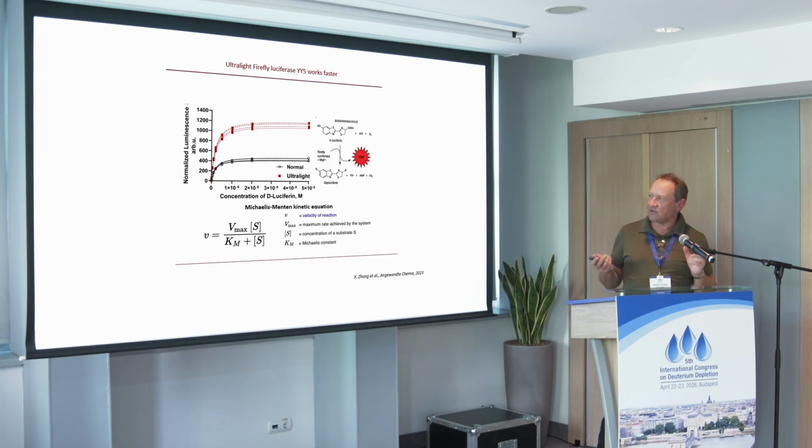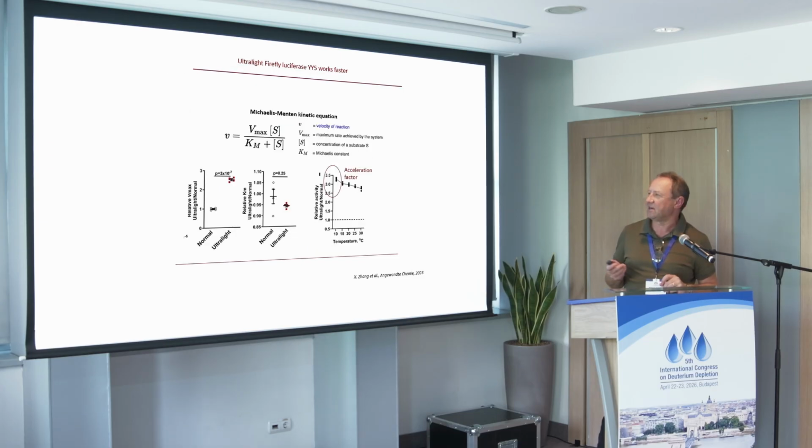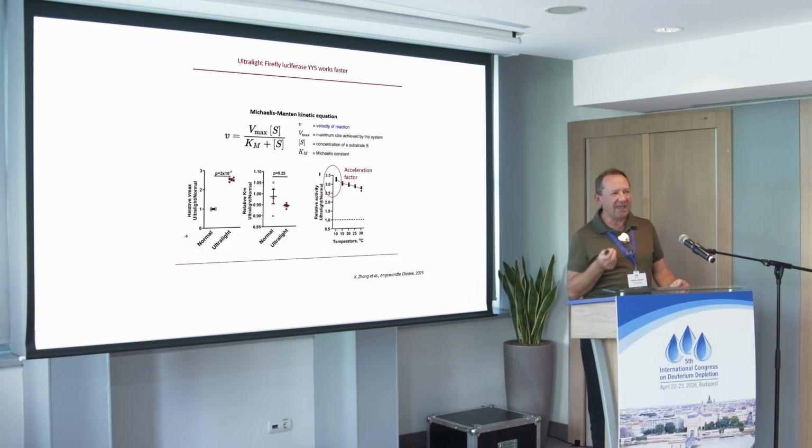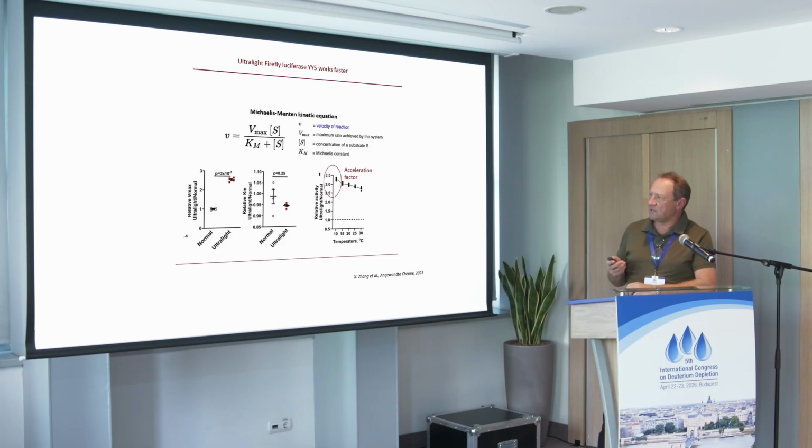And we saw that ultralight enzymes work much faster. How much faster? We call it the acceleration factor. Depending upon the temperature, the effect increases with lower temperature. But we can easily get a factor of 3 or higher. So a factor of 3 higher rate, while the only thing you do is remove 1% of all atoms. And of course, people wouldn't believe that. We had to explain this, and we explained it in great detail.